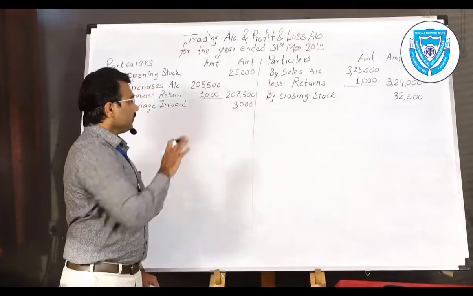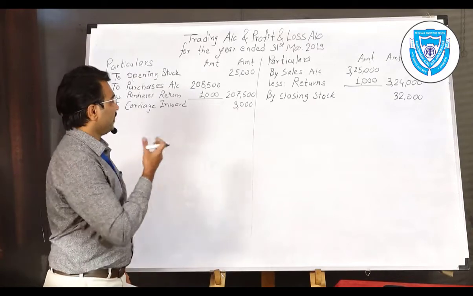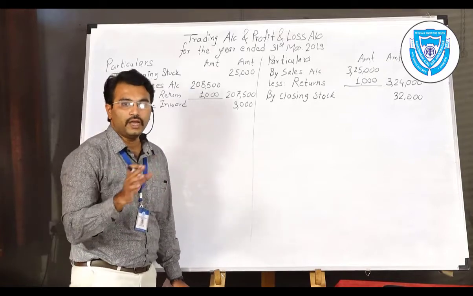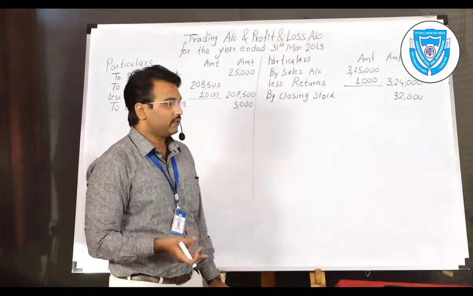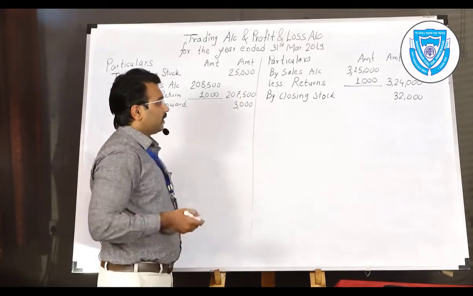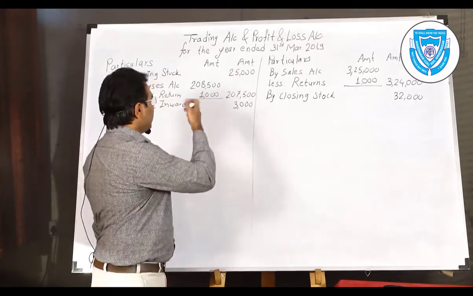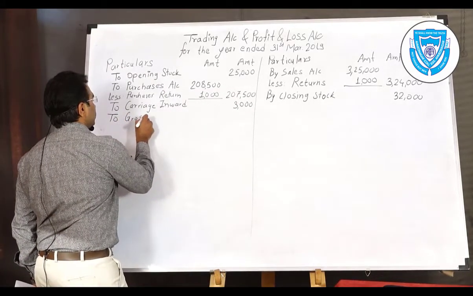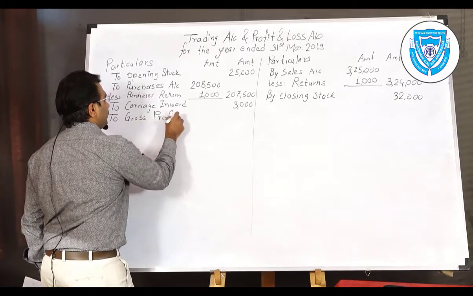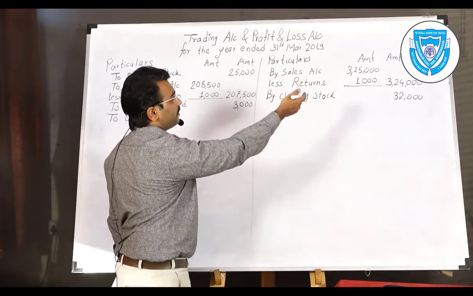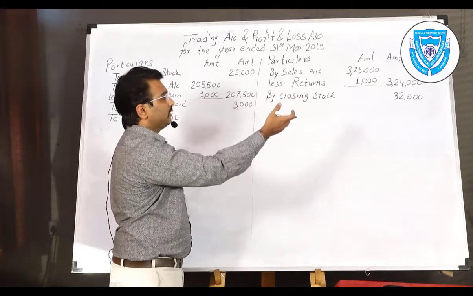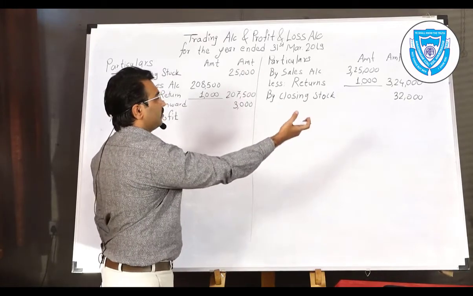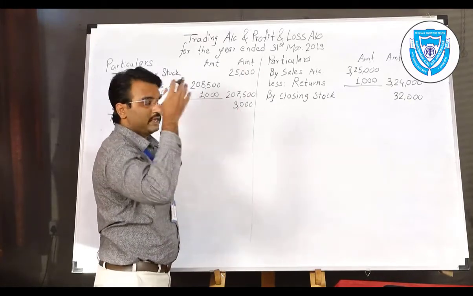Now the trading account is over. We have to find out the result. We need to match up the debit side total and the credit side total, and find which is less and which is more. You can see there is 3,24,000, which is a larger figure than the debit side. So there is a gross profit, because the credit amount is your income side, and the debit is the expenditure side. So when incomes are more than the expenditure, there is a profit.